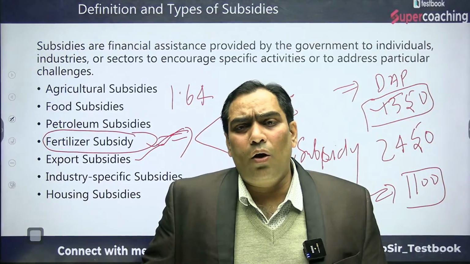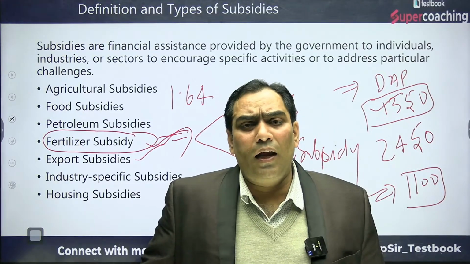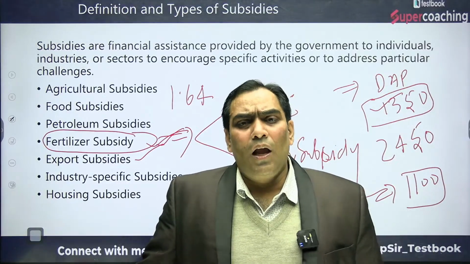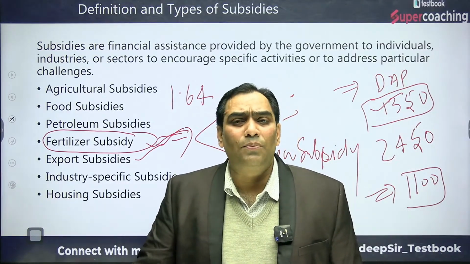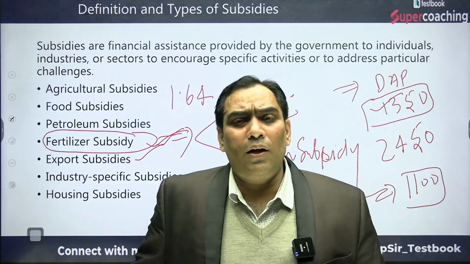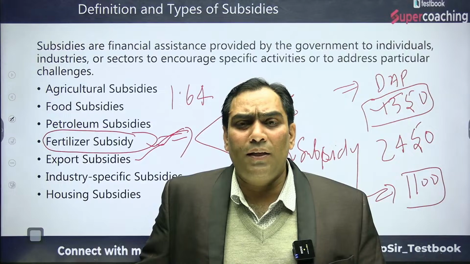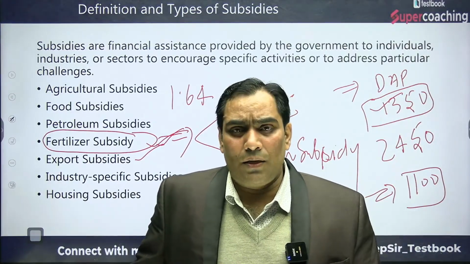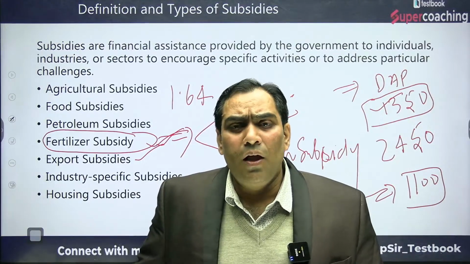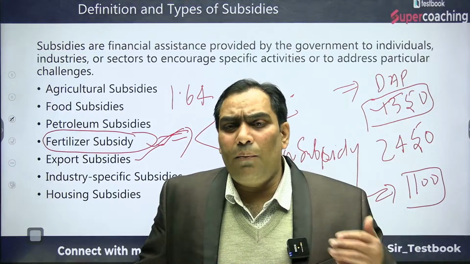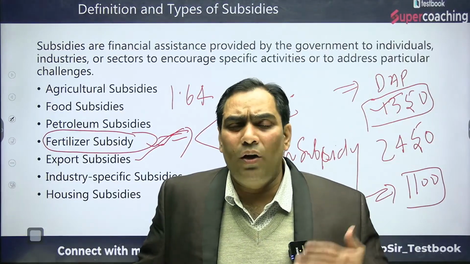So in order to inculcate the competitive capacity of MSMEs, the government of India is giving subsidy to MSMEs, so that the cost of production comes down. Why is the government of India providing subsidy to MSMEs? Because, as I said, MSMEs are labor intensive. Since they are labor intensive, if they go out of business, the unemployment rate is going to increase in India.